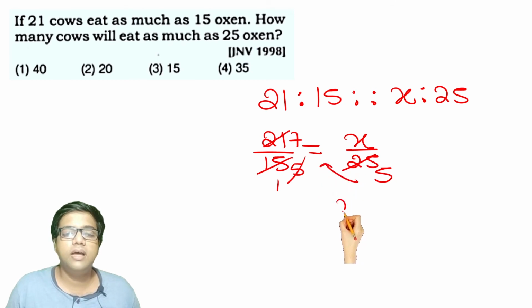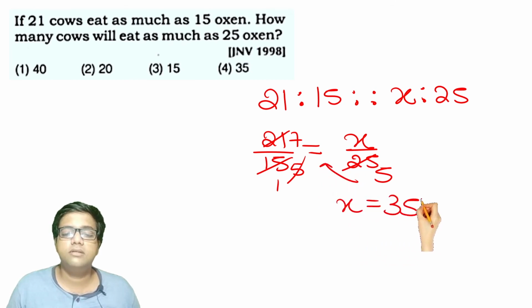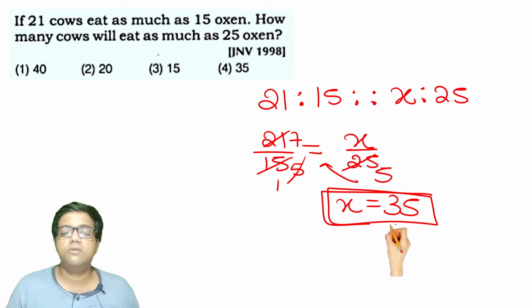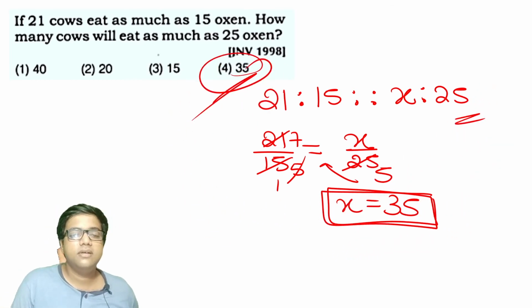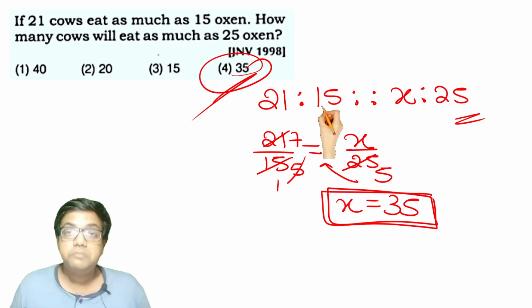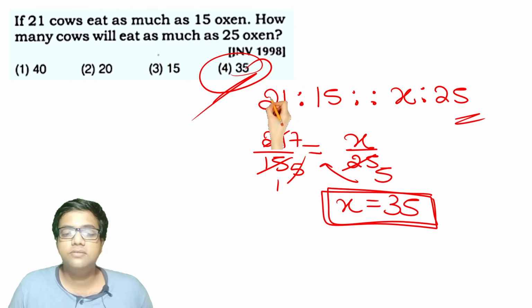Cross multiply, x will be equal to 35. 35 cows will eat as much as 25 oxen. So 35 is the right answer, option 4.